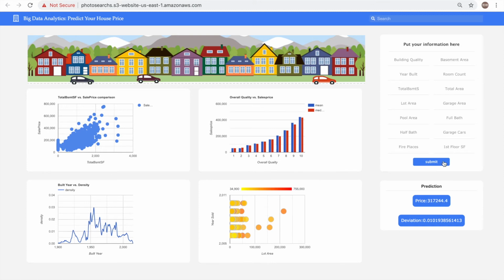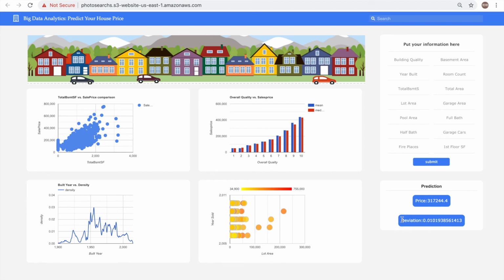We submit it, and we can see the prediction of our price is around $316,000. This house price data set is gathered from a certain place, not the entire country, so this price prediction is tied to a certain location, and it means the predicted price at that place.